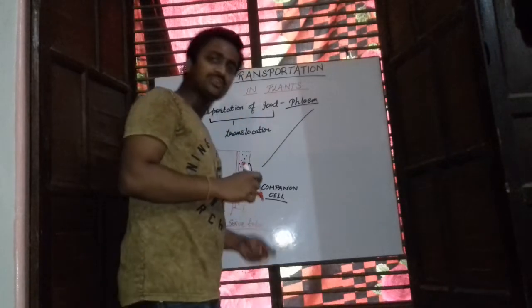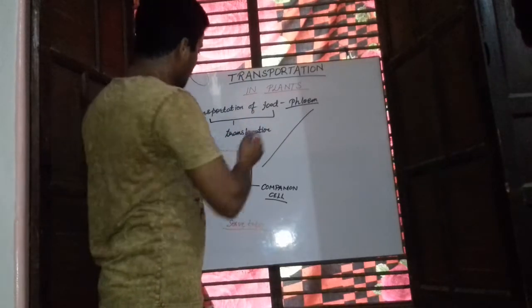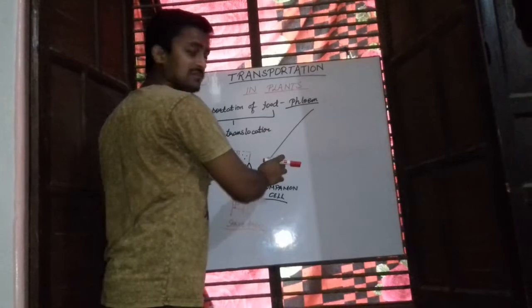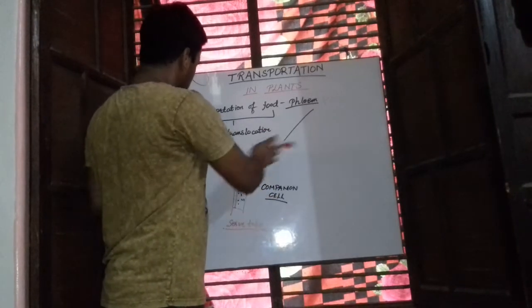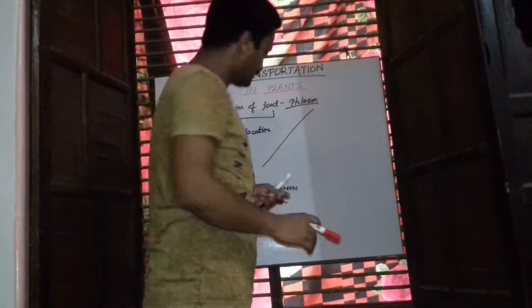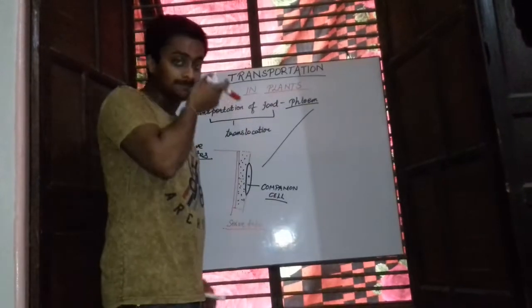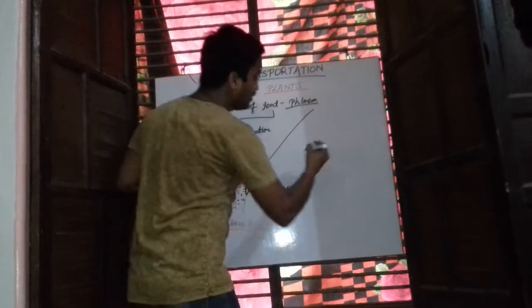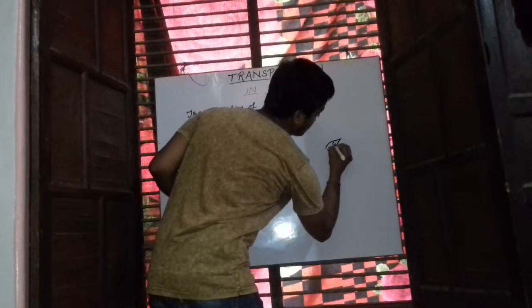Now how does the transportation of food take place? It is through the phloem conducting tissue which consists of sieve tubes. The sieve tubes are the building blocks of the phloem.